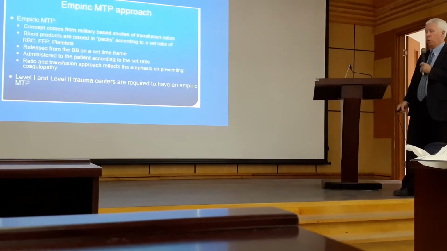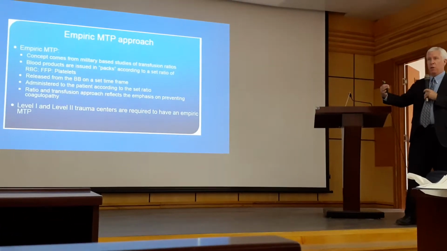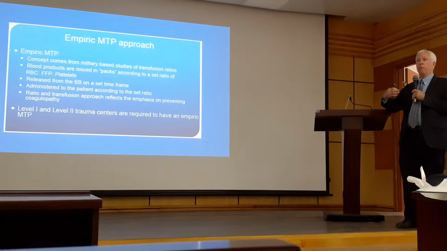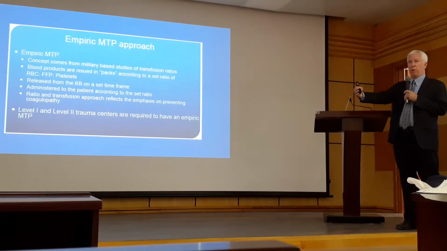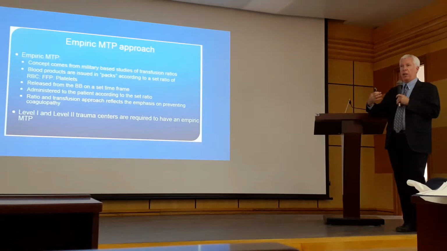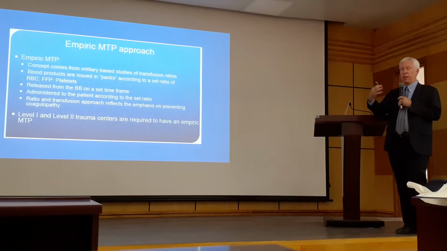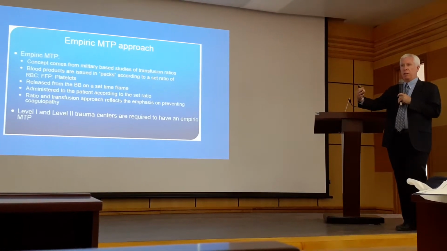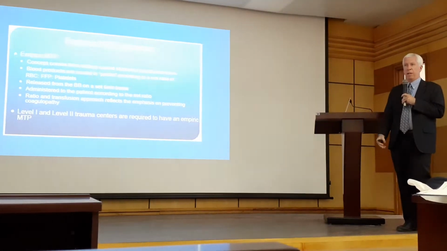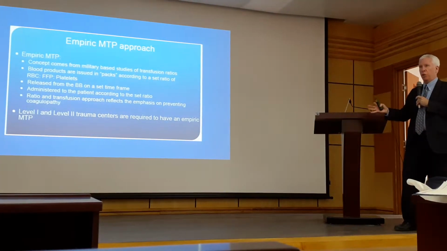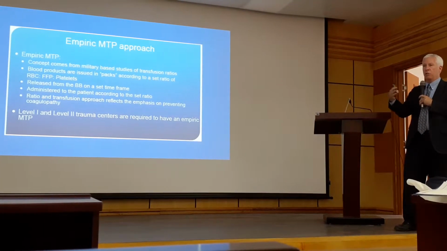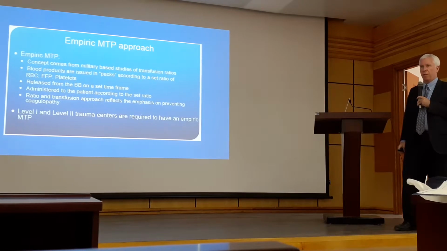I think the important thing to realize is this predetermined ratio, the ultimate goal is trying to prevent coagulopathy from developing, right? If we are not providing enough blood products, just red cells, but not enough FFP and platelets, more likely this patient may develop coagulopathy. So this predetermined approach and ratio is trying to prevent coagulopathy from developing.